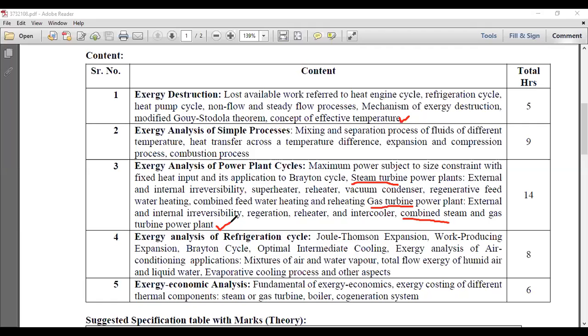Ultimately, our focus is on how much energy or electricity we can generate with the help of the minimum input. Okay, ultimately that is what the definition of efficiency is: output divided by input. If you are giving minimum input, you will get maximum efficiency. And it is also related to the output.